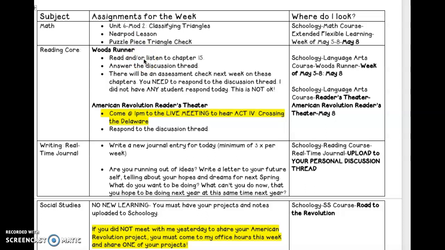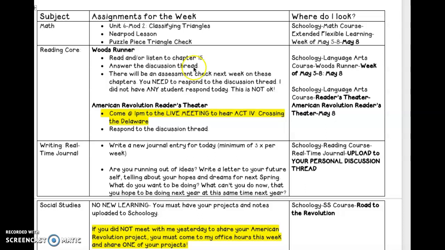Today in reading, we are going to continue on with Woods Runner, and you're going to continue to read chapter 15 and do the discussion thread. I just wanted to note that I am a bit disappointed in the way that we are responding to the discussion threads. This is part of your assignments. Again, remember that your attendance is taken by the number of times that you're checking in on Schoology and doing your work. If you're not responding to the discussion threads, I don't know that you're doing your work.